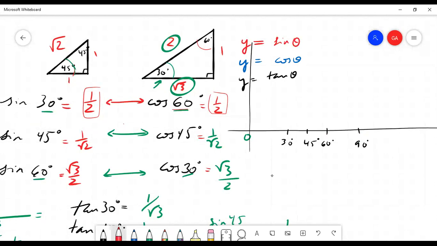Well, you found yesterday on the quiz, in the second part of the quiz, in that guided activity, that sine of 0 is 0. And you did that by stretching out one of these triangles, you might remember. So sine of 0 is 0. Okay, sine of 30 is 1/2. Well, that's like, say that this is 1, okay? So sine of 30 is halfway up. And sine of 45 is 1 divided by square root of 2, which is a bit more than 1/2.